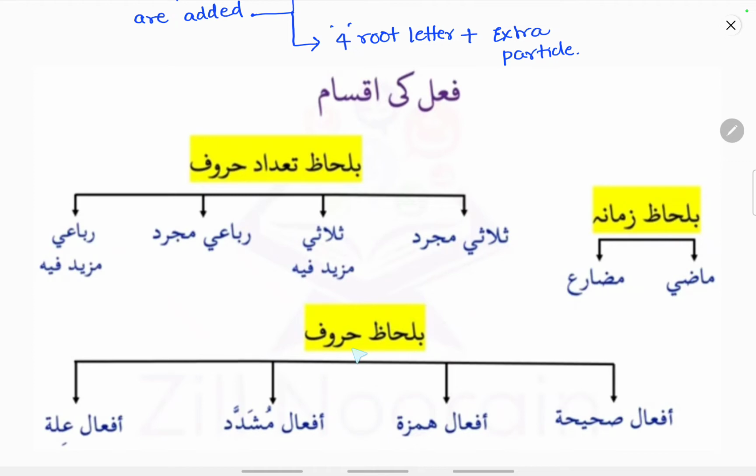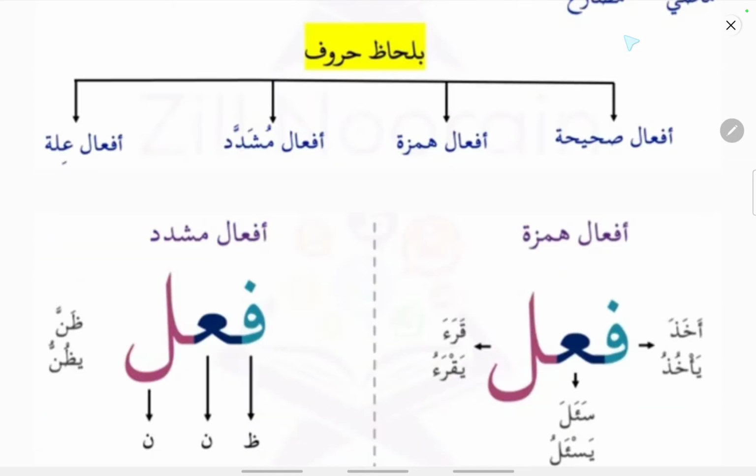Now based on huruf also the verbs are divided into the following categories: af'alu sahiha, af'alu hamza, af'alun mushaddad, and af'alun illat. So there is no need of knowing this classification also. Just the af'alu sahiha are the most of the verbs, 90% of the verbs will be falling in this category.